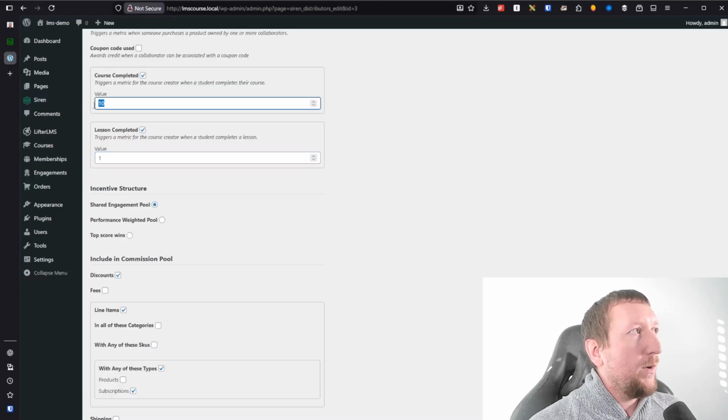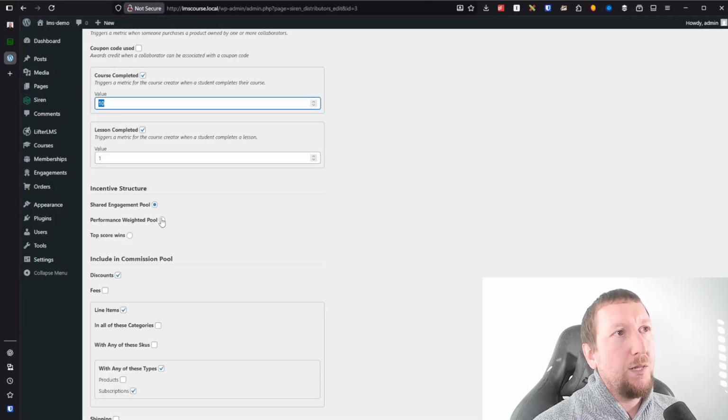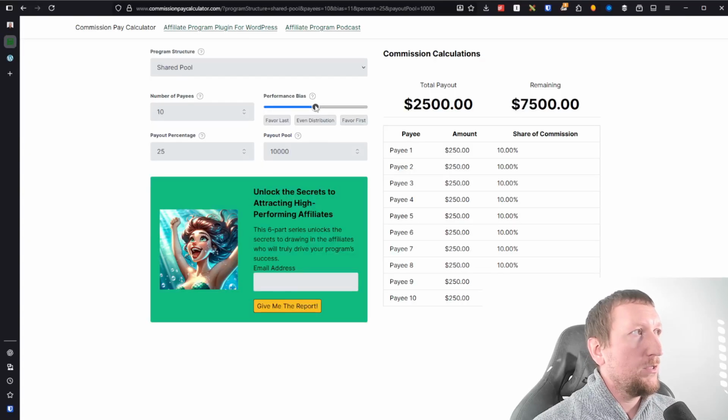In the case of performance weighted pool, it would work exactly like the shared engagement pool. The only difference is it would apply that bias based on everybody's scores. So the people who have done the most, earned the most points from the different metrics up above, would be at the top of the list, and the people who earn the least would be at the bottom of the list.